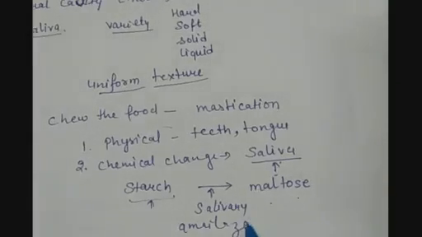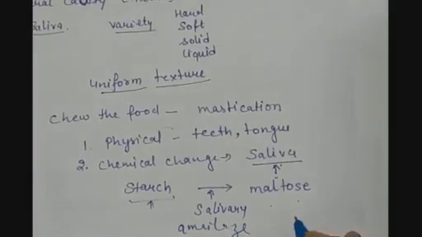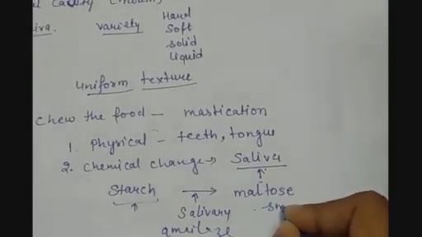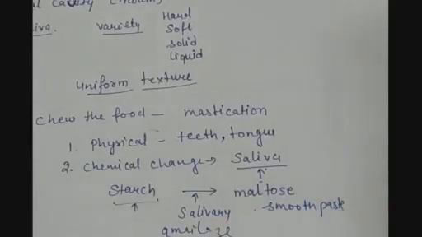But remember, only partial digestion is taking place here, and in the mouth or the buccal cavity, the food is converted into a smooth paste, from where it has to be transferred into the esophagus.